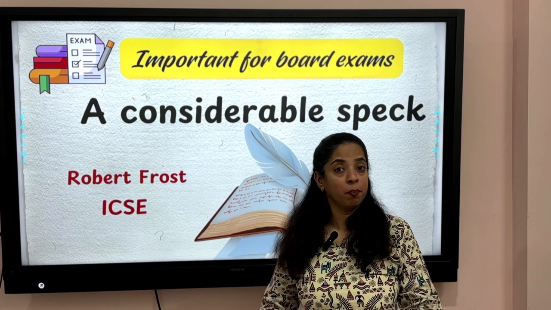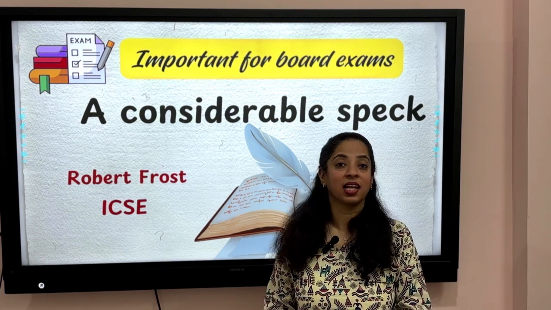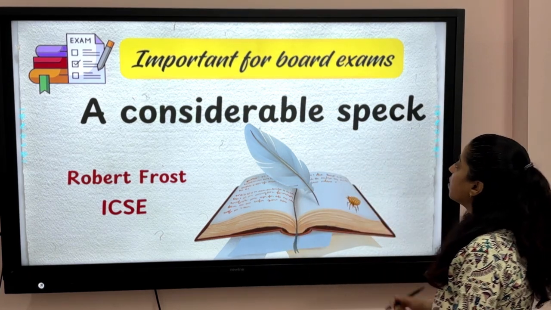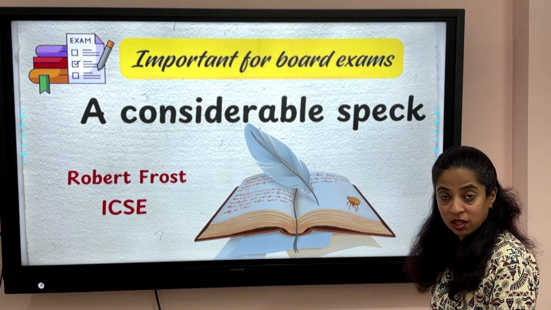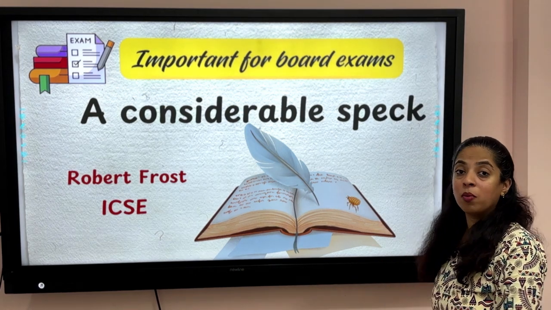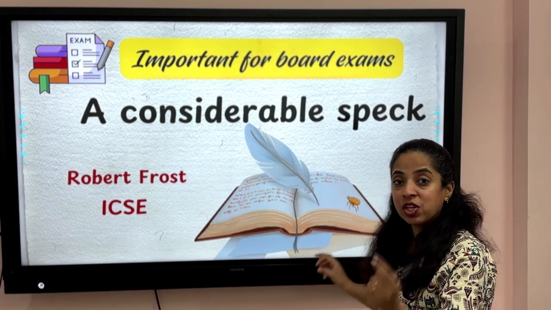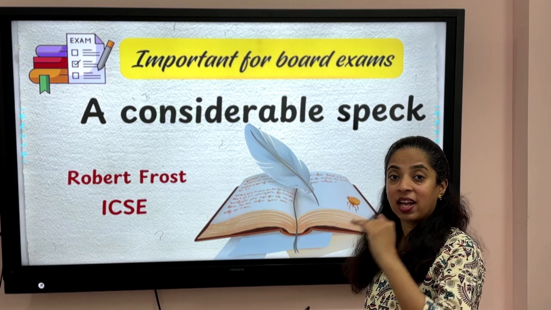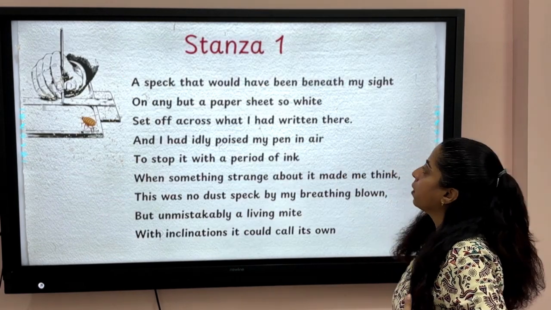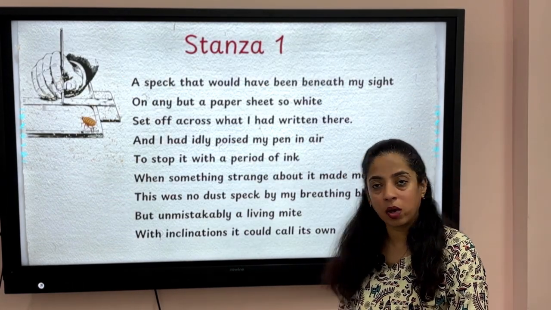Today we are doing a very important poem for ICSE Class 9 and 10, that is A Considerable Speck by Robert Frost. Now students, this is very important from your board exam point of view. So let's begin. I'll explain each and every word and we'll understand line wise. So let me first read out stanza 1 for you.